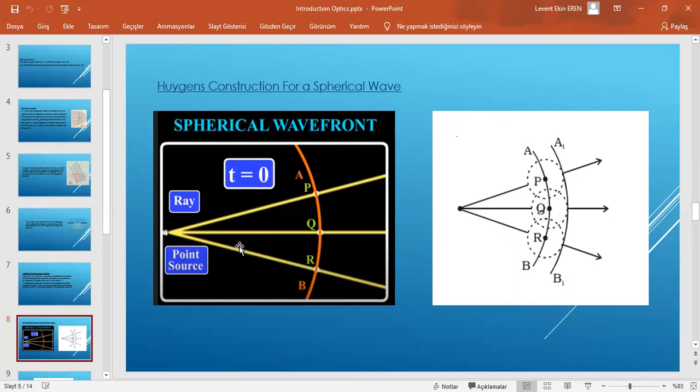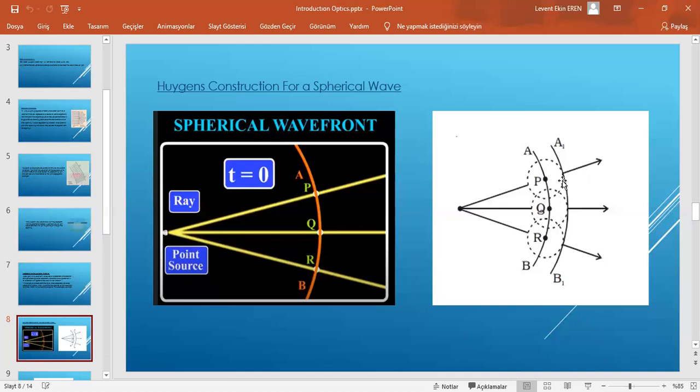In order to explain this, it is proposed that the intensity of the spherical wavelet is not uniform in all directions, but is maximum in the forward direction and zero in the backward direction. Hence, the wavelets as well as the wave always propagate in the forward direction only.